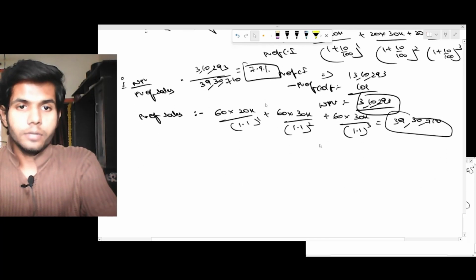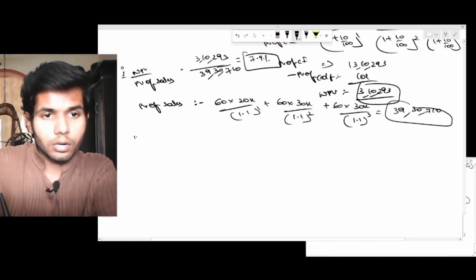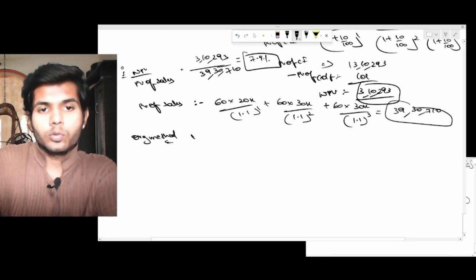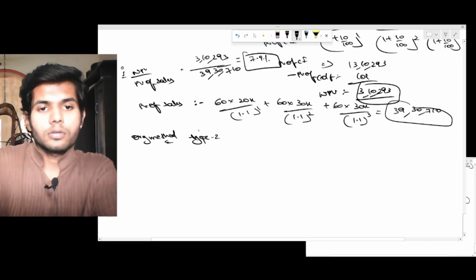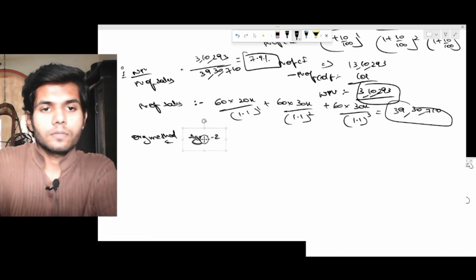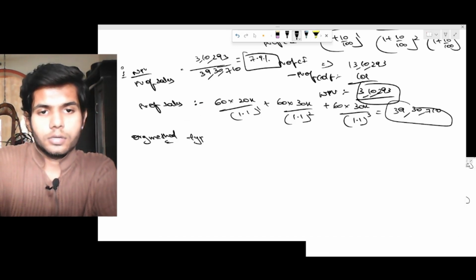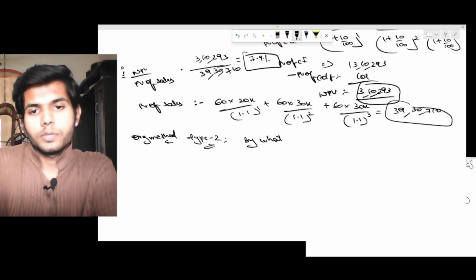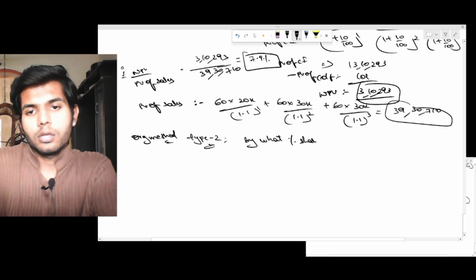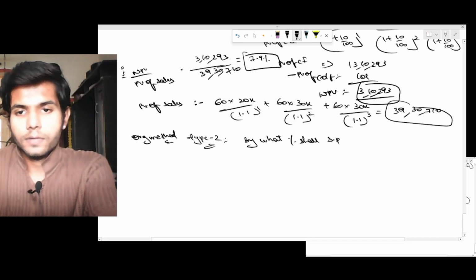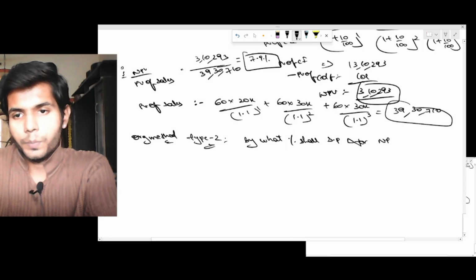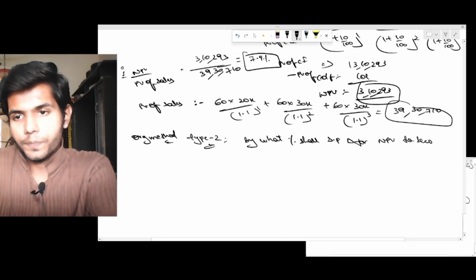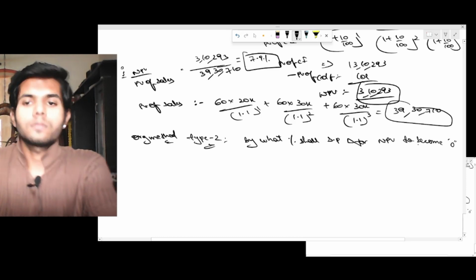This is an alternative method, but considering the original method, how we did the type 2 question. This is the type 2 question. What was the type 2? By what percentage shall the sales price change for NPV to become 0? Here the variable is sales price.